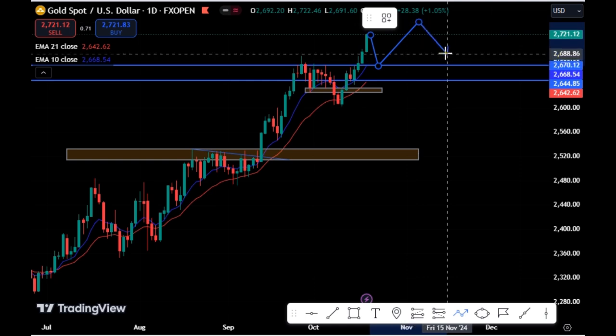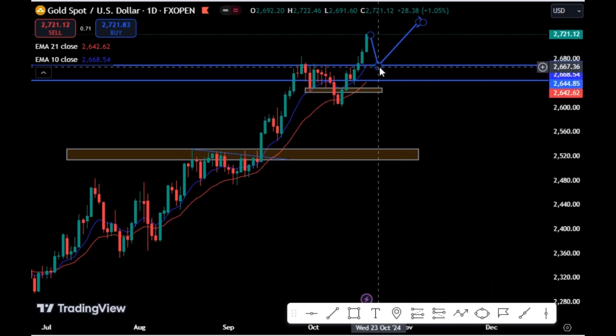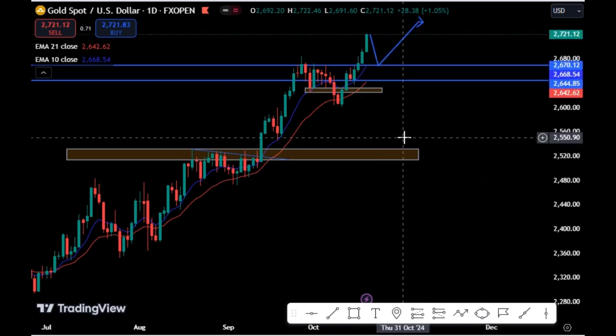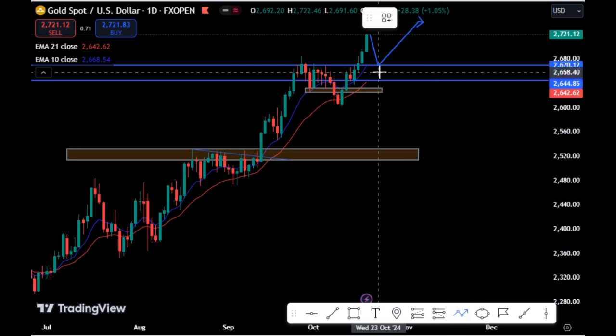So our next target for gold USD, we are targeting 3,000. We expect gold to hit, the first target will be 2,800, our target for this week. So after price retests and closes above this high, we expect price to hit the 2,800 region. Then let's look at our selling scenario for the gold USD.